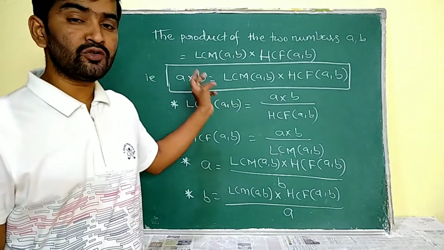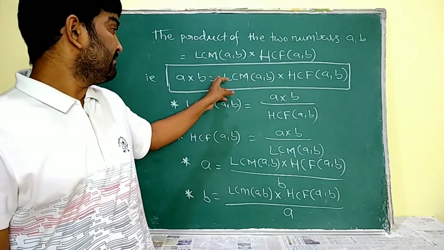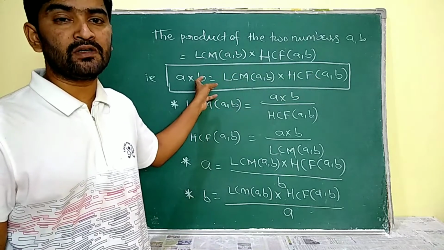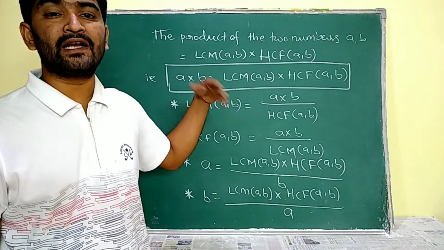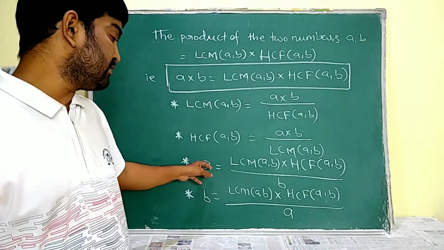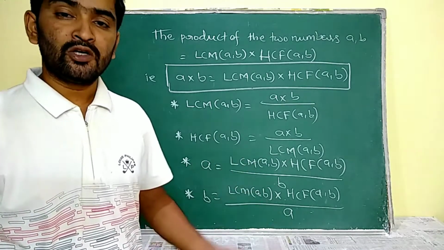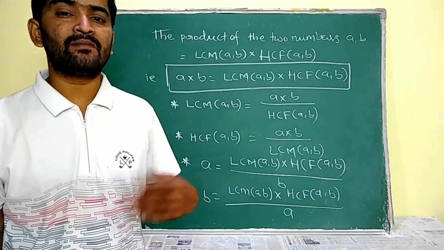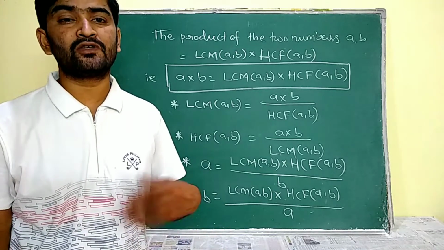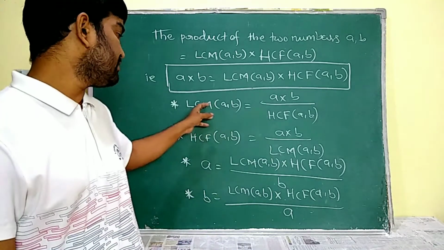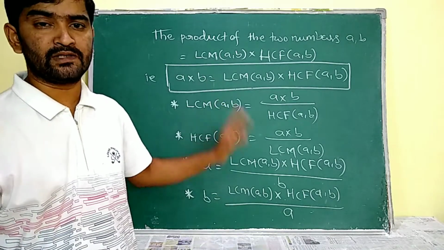Sometimes he is going to give you LCM, HCF and one of the numbers, and he is going to ask you to calculate the other number. Then you may use any of these two formulas. And sometimes he is going to give you the two numbers and LCM or HCF. Then he is going to ask you the rest. Then you have to use any of these two formulas.